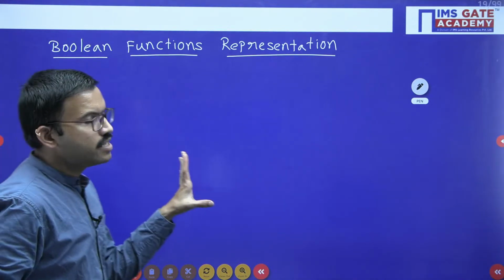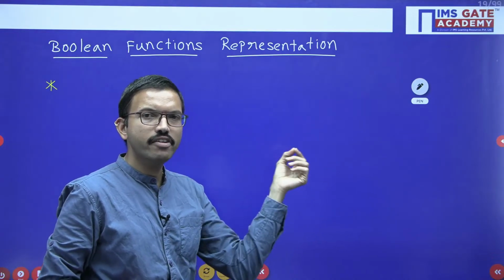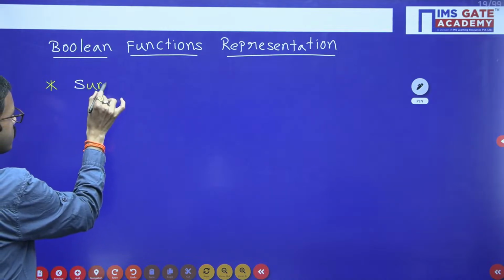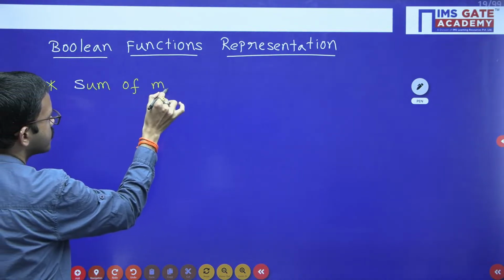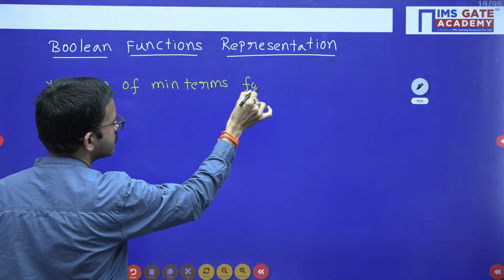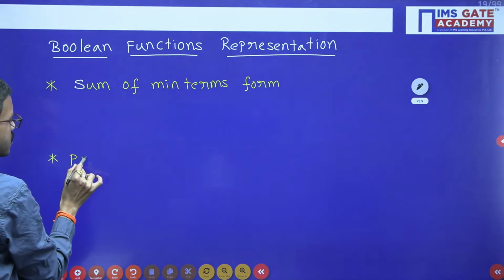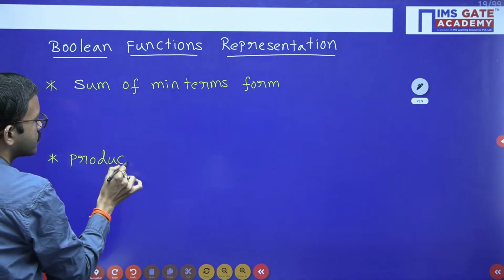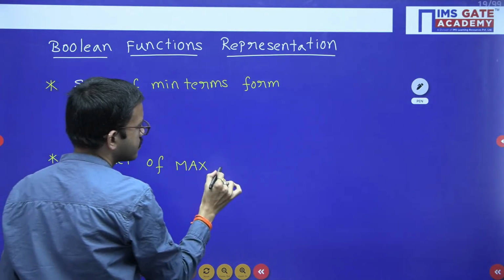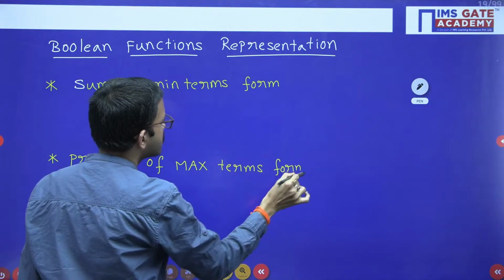So in general, from the truth table, whatever the output variables you are having, each and every output variable, okay, you can represent in the sum of minterms form, or you can represent in the product of maxterms form. So sum of minterms form.